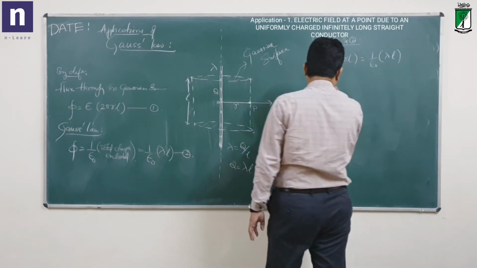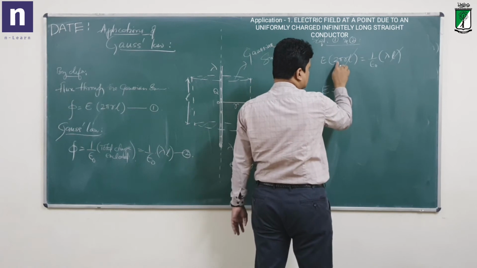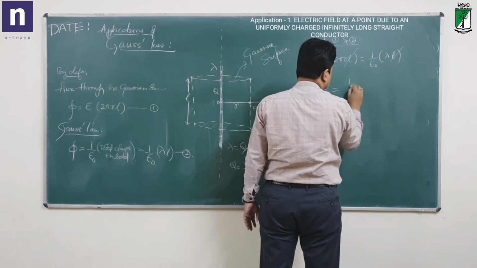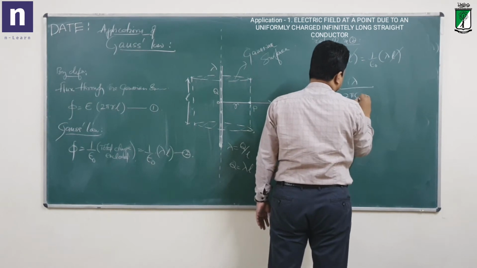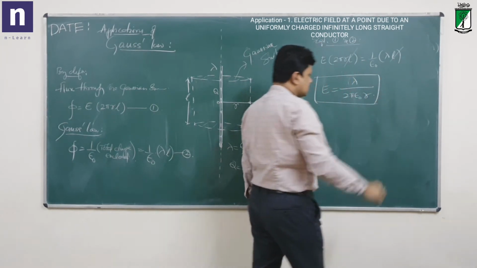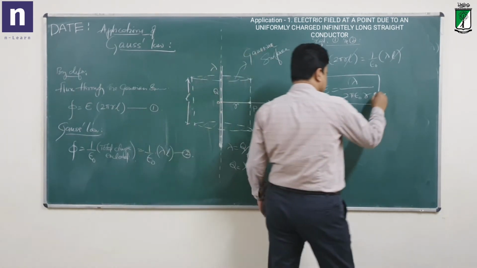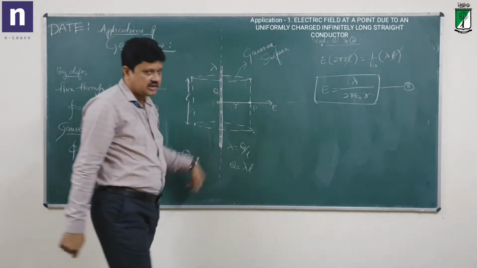Therefore E is equal to lambda divided by 2 pi epsilon naught R. This is the expression for the electric field at some point due to an infinitely long conductor.